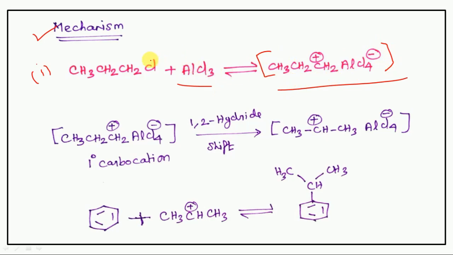So here this chlorine goes to aluminum, AlCl4 minus, then here generating the carbocation. Next step, second step, the primary carbocation goes to 1,2 hydride shift to form secondary carbocation complex. Then this one is reacted with benzene to form the alkylated product.